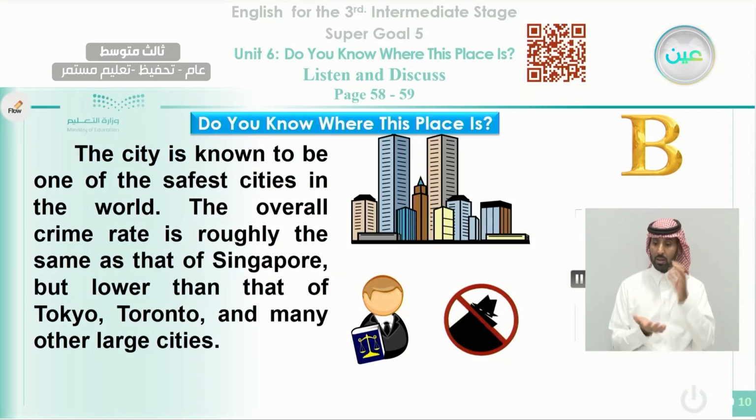The city is known to be one of the safest cities in the world. The overall crime rate is roughly the same as that of Singapore, but lower than that of Tokyo, Toronto, and many other large cities.